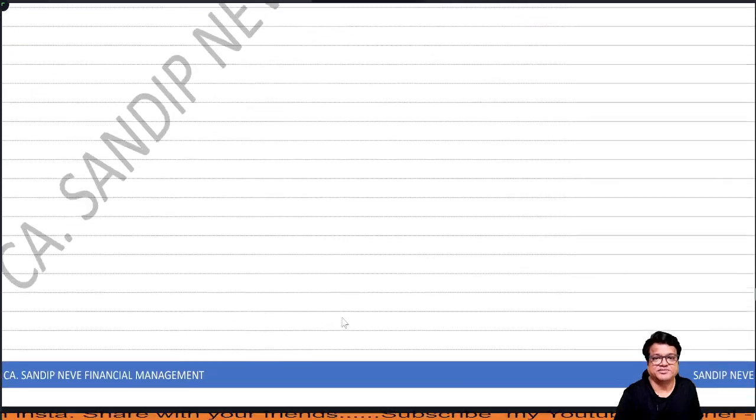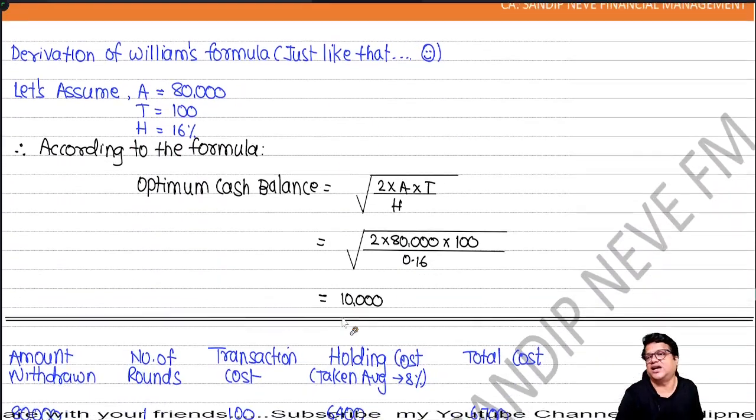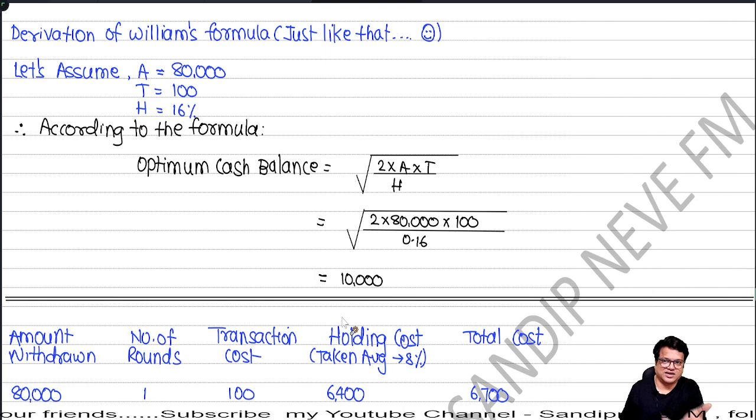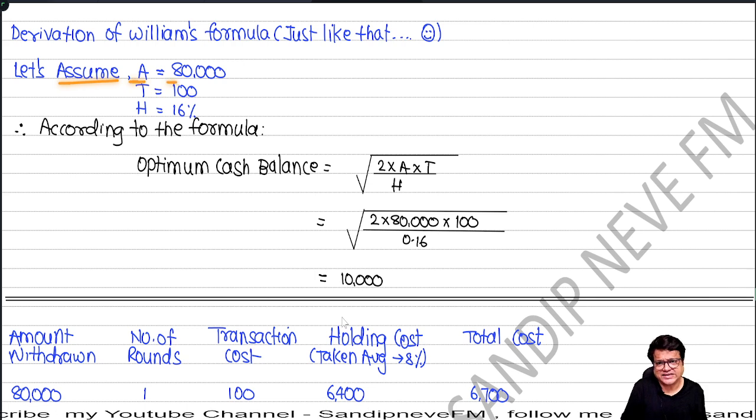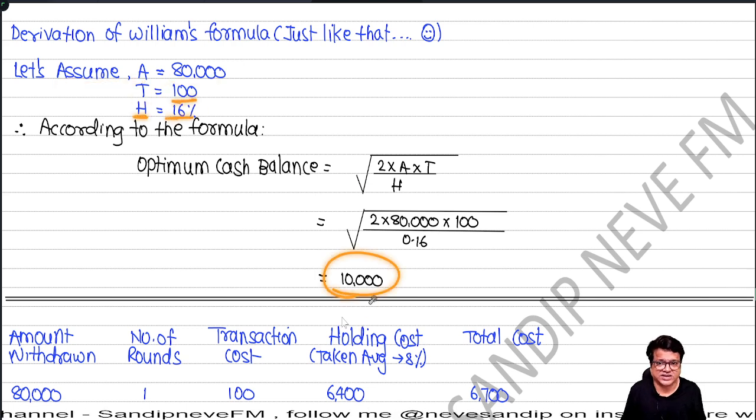But sometimes people want to say, sir, derivations. If you want to listen, you can. Otherwise, you can stop the video. So we assume A as 80,000, T as 100, and H as 16. We go with the formula, answer is 10,000.